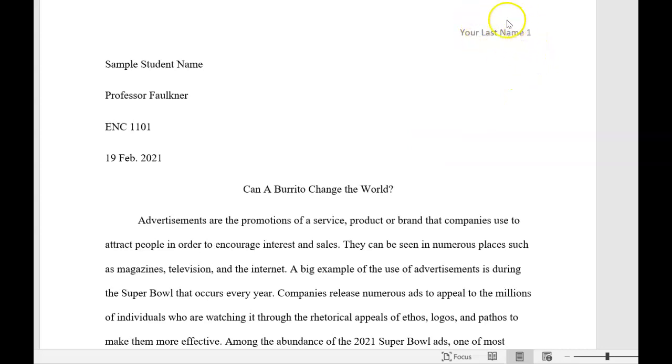Then, as a header, you're going to include your last name and page number. You can do this, if you're in Word, by going to insert, and then it will give you the option. You'll choose page number, and then you can just type your name in front of it. Works similarly if you're working in Pages or Google Docs. Then the full paper is going to be double-spaced, and your paragraphs will be indented.